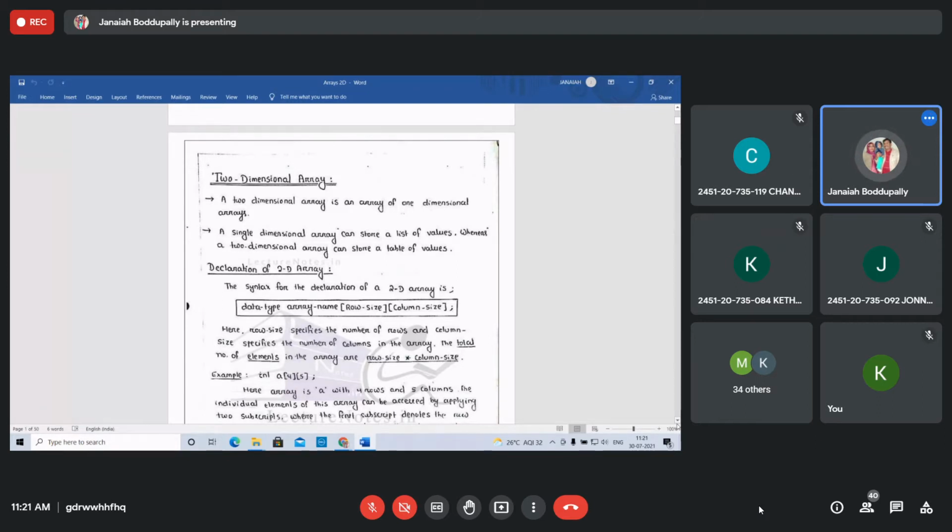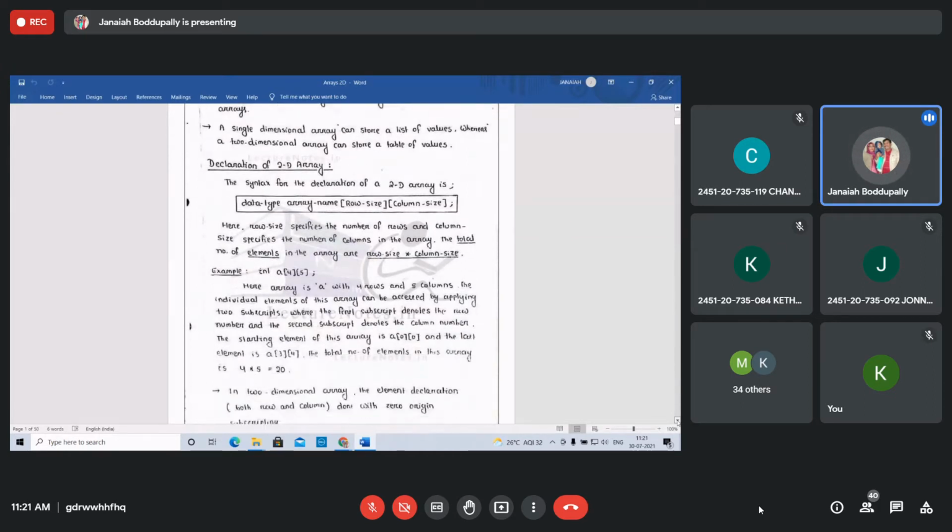Declaration of 2D and processing of 2D. Initialization, processing. A two-dimensional array is an array of one-dimensional arrays. A single dimensional array can store a list of values. We already discussed single dimensional array, just looking like one row or one column. But whereas a two-dimensional array can store a table of values, rows and columns.